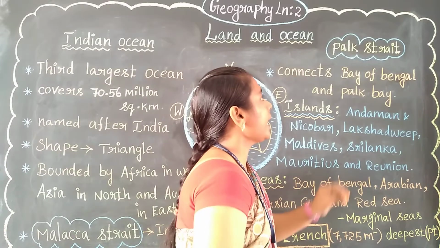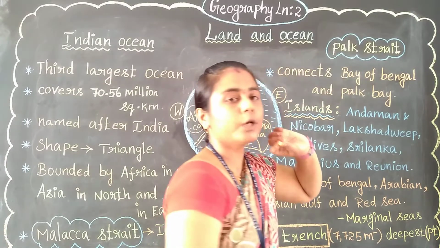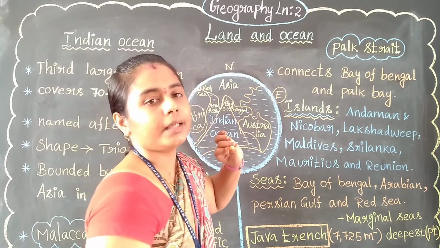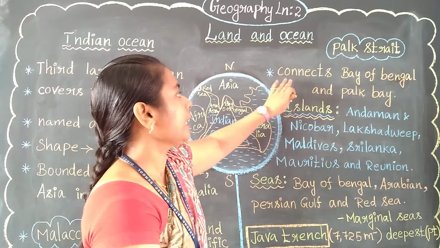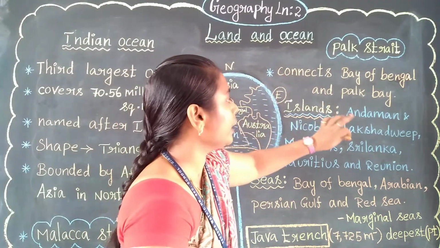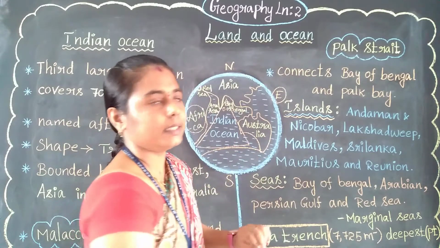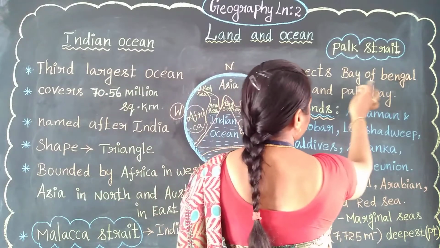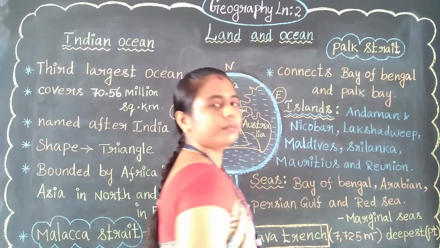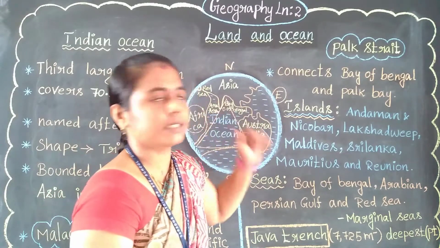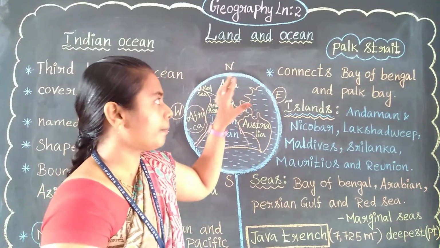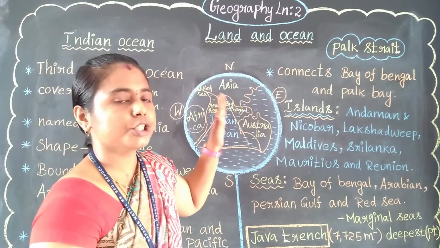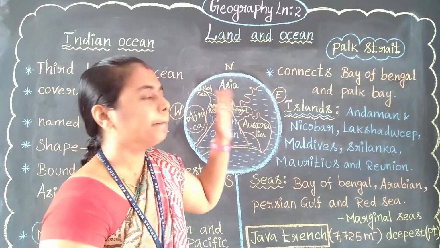Let's see another type. See, Park Strait. One more strait is there. See what it connects? It connects the Bay of Bengal and Park Bay. It connects the two seas, the Bay of Bengal and Park Bay. So that is named as Park Strait. The connection between the Bay of Bengal and Park Bay.